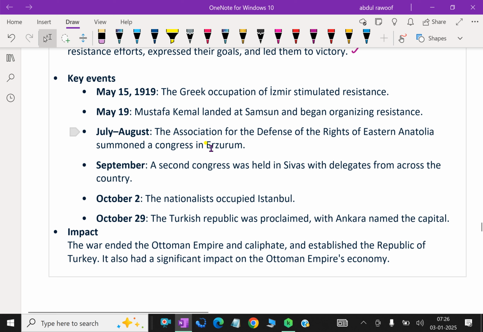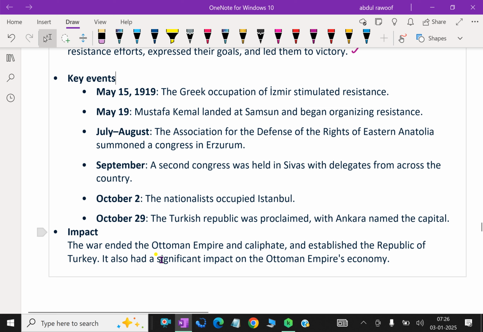July and August, the Association for the Defense of the Rights of Eastern Anatolia summoned a congress in Erzurum. September, a second congress was held in Sivas with delegates from across the country. October 2, the nationalists occupied Istanbul. October 29, the Turkish Republic was proclaimed with Ankara named the capital.